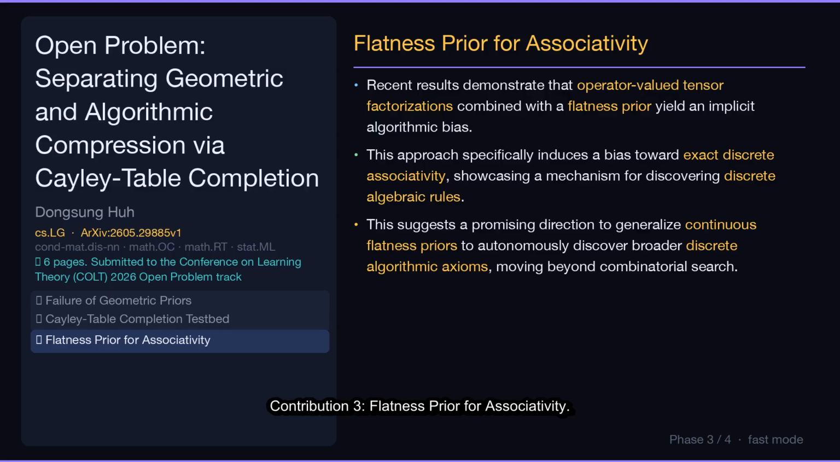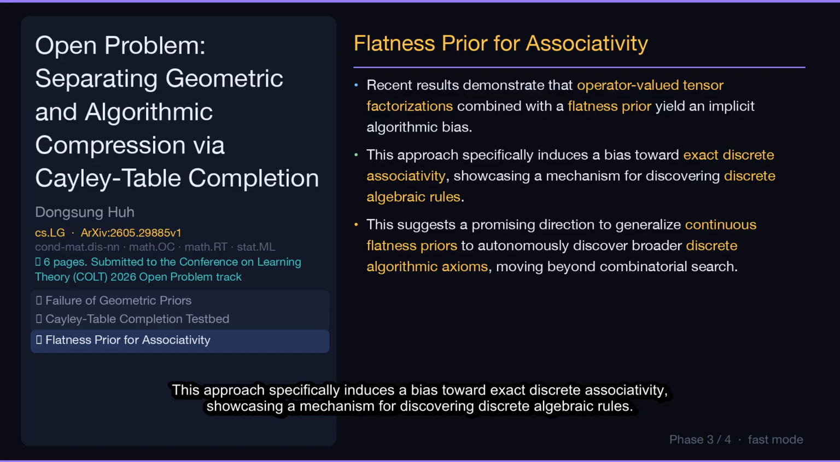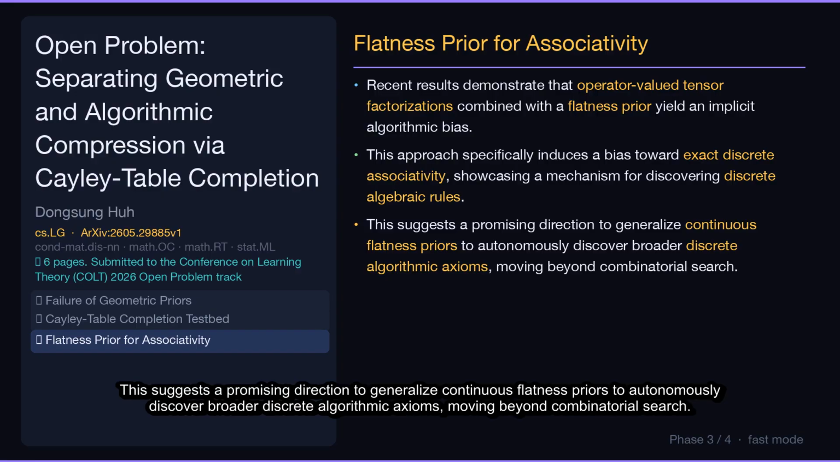Contribution 3. Flatness prior for associativity. Recent results demonstrate that operator-valued tensor factorizations combined with a flatness prior yield an implicit algorithmic bias. This approach specifically induces a bias toward exact discrete associativity, showcasing a mechanism for discovering discrete algebraic rules. This suggests a promising direction to generalize continuous flatness priors to autonomously discover broader discrete algorithmic axioms, moving beyond combinatorial search.